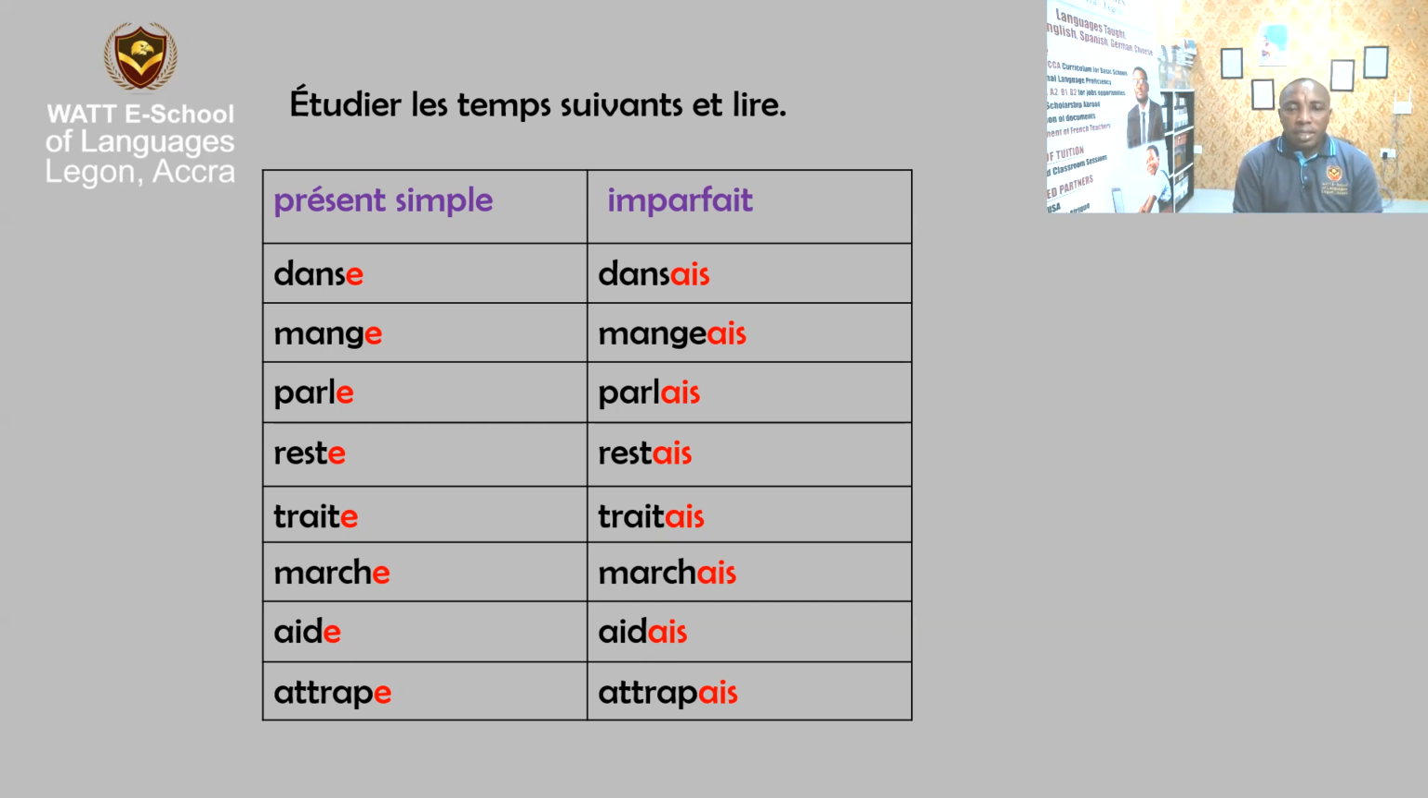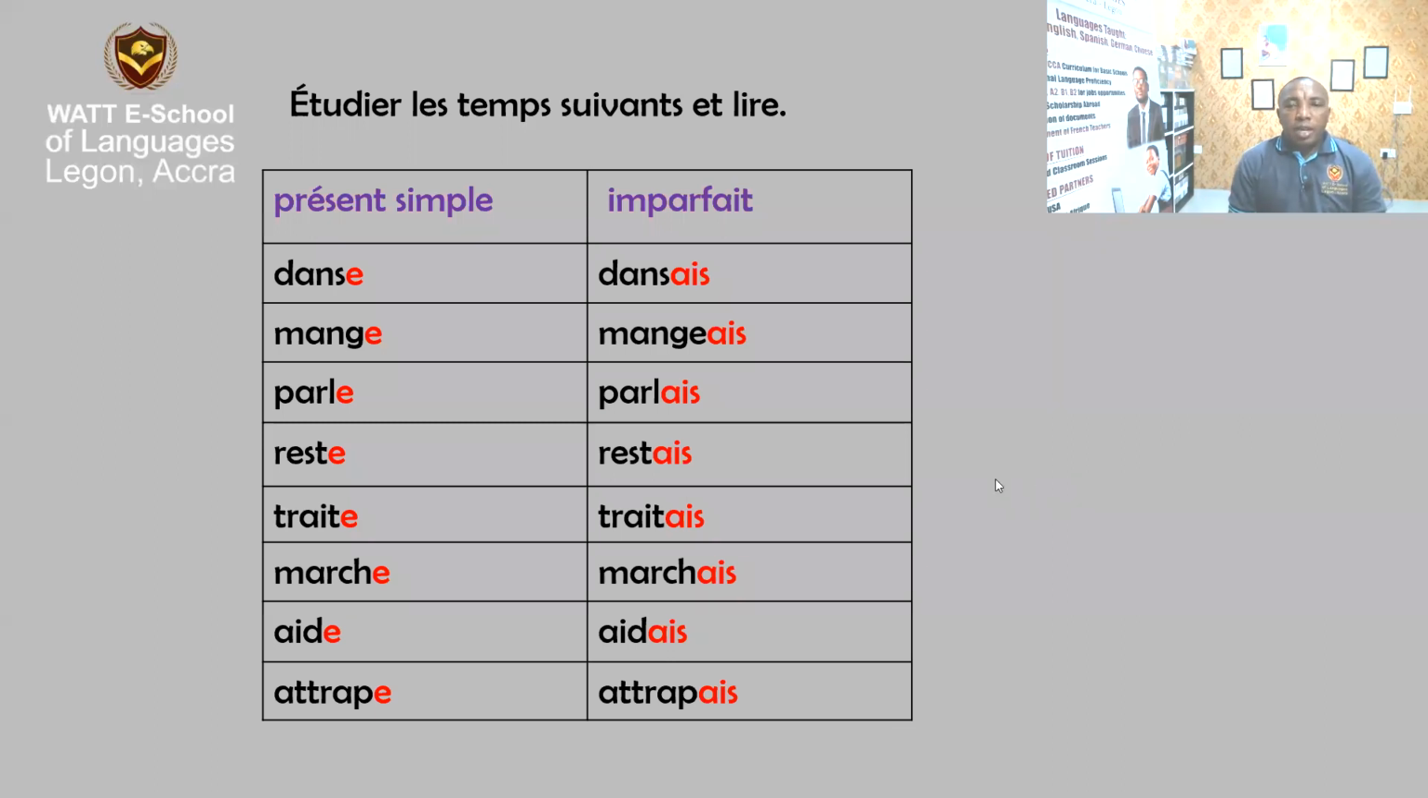Now, when we come to the imparfait, that is the past tense, what we did, we took away the ER that ends the verb, and we added the AIS, when you want to talk for yourself by saying je, I. Je dansais, I danced. Je mangeais, I ate. Je parlais, I talked or spoke. Je restais, I stayed. Je traitais, I treated. Je marchais, I walked. J'aidais, I helped. And j'attrapais, I caught.